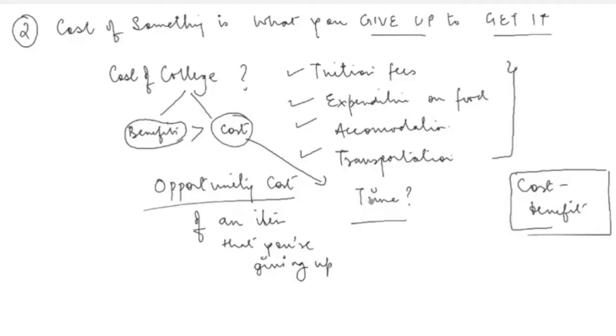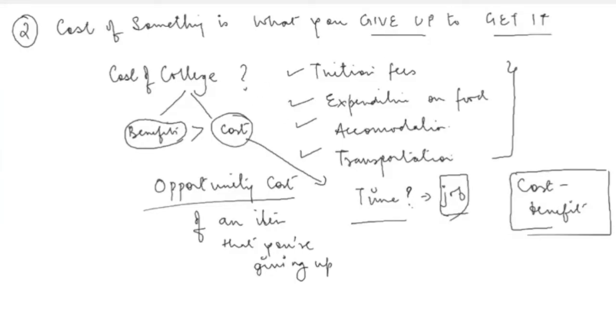Is your time. Now in this time, what are the alternatives that you could have pursued? If you wouldn't have gone to college, what are the other possible alternatives that you would have had? Provided you've completed your school, you could have got some job. So in these 3 years or 4 years of your life that you're dedicating to college, you are also losing out on a job, which could be your alternative.